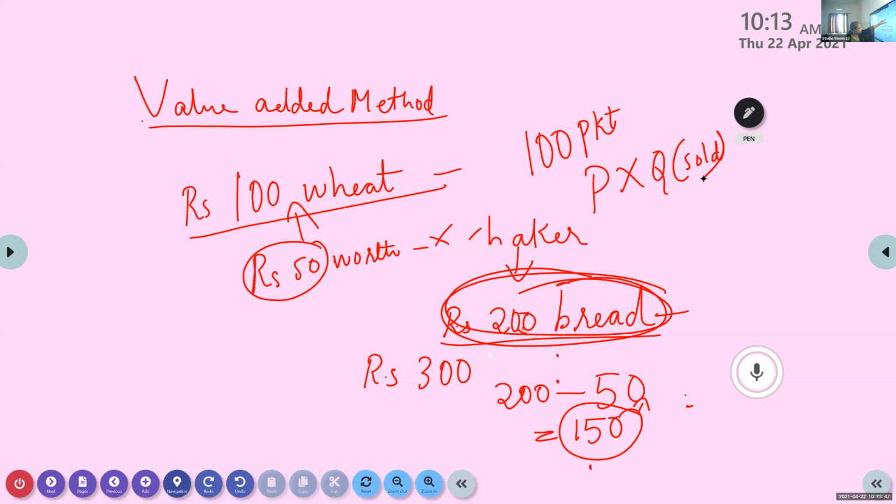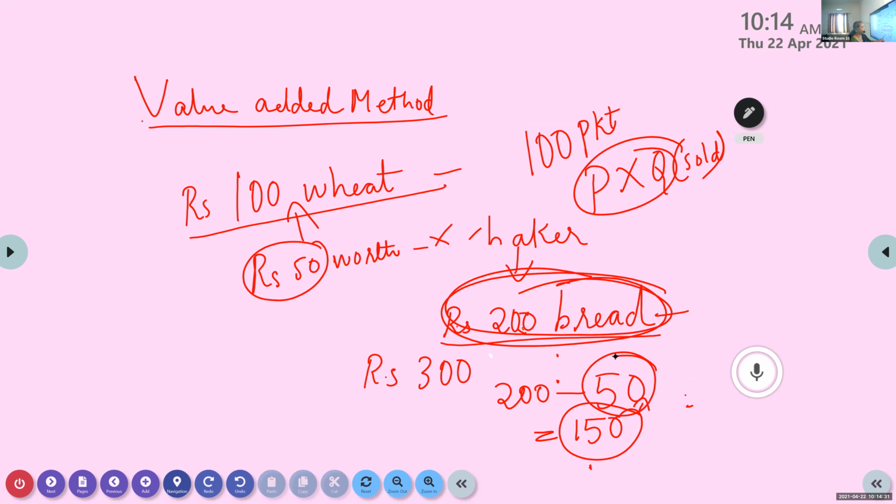Okay, so from this you have to reduce what? In this method I'm asking, I told you 200. This is the price into Q. This is the value of output. In this, what did we reduce? What did we reduce from this? Anyone? Fast. Did we reduce anything? Anyone? Tell me.